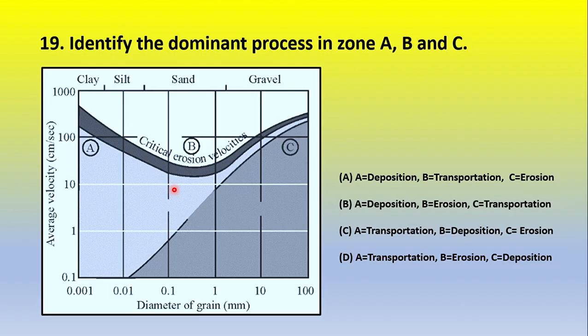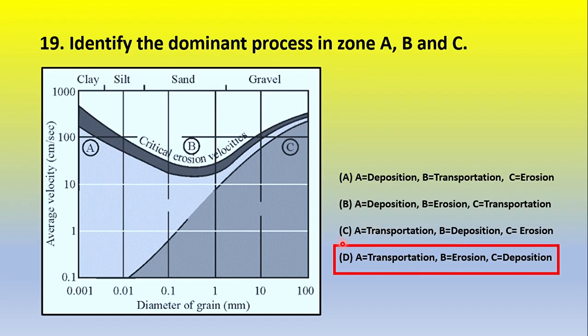Now next, identify the dominant process in zone A, B, C. Okay, this one is zone A, this one is zone B, and this one is zone C, and these are the options. A represents deposition, B transportation, C erosion. A is deposition, B is erosion, C is transportation. A is transportation, B is deposition, C is erosion. A is transportation, B is erosion, and C is deposition. So which one is correct?